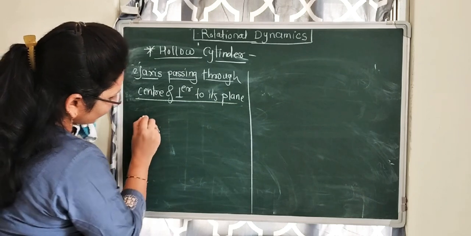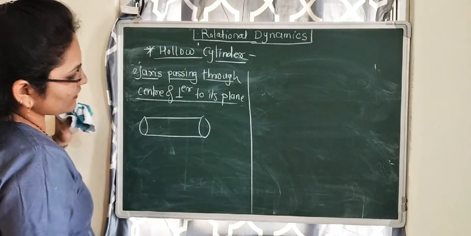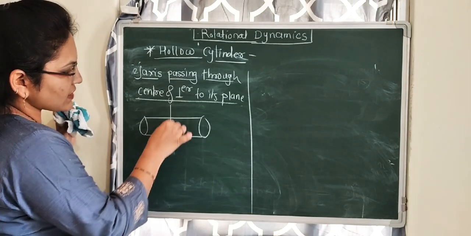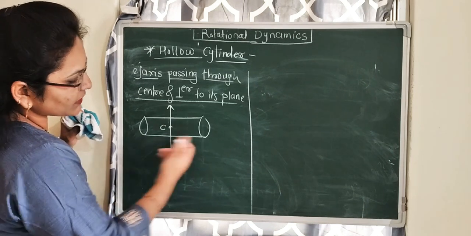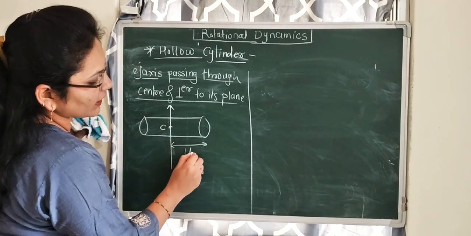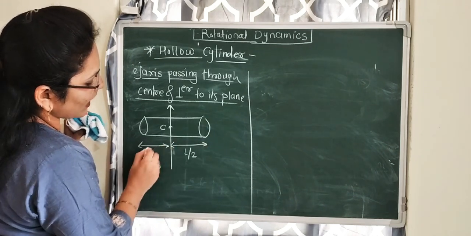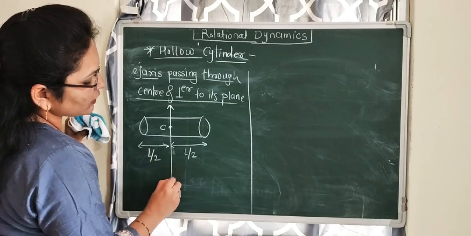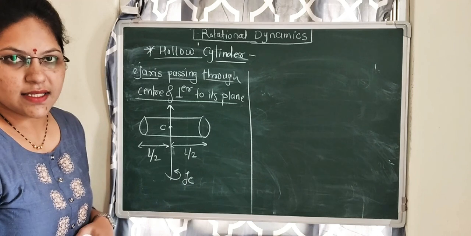See, the diagram will be like this. There is a hollow cylinder which is kept horizontal. The axis is passing through the center of this hollow cylinder and perpendicular to the plane. The total length is L, so this half distance will be L by 2. The cylinder is rotating and the moment of inertia is IC.